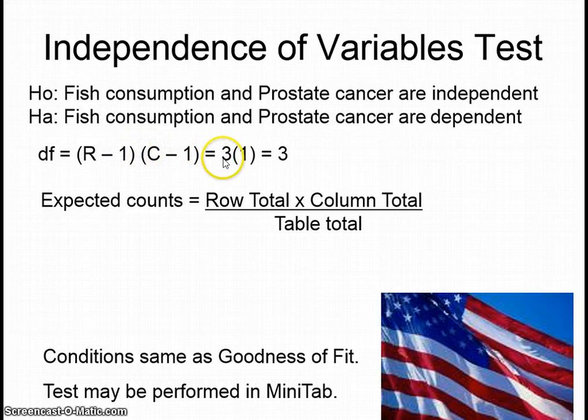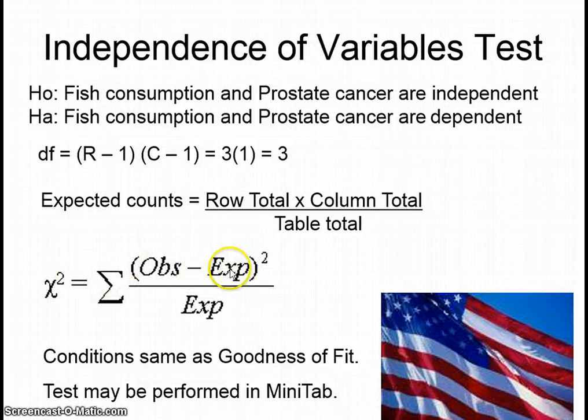So we had 4 rows, so 4 minus 1 is 3. We had 2 columns, so that would be 2 minus 1. So we have 3 degrees of freedom. Now you need to create an expected table. This nifty little formula here actually assumes that there's no difference, that the variables are independent. So if you follow that, you will find the expected table, and I have that for you here.